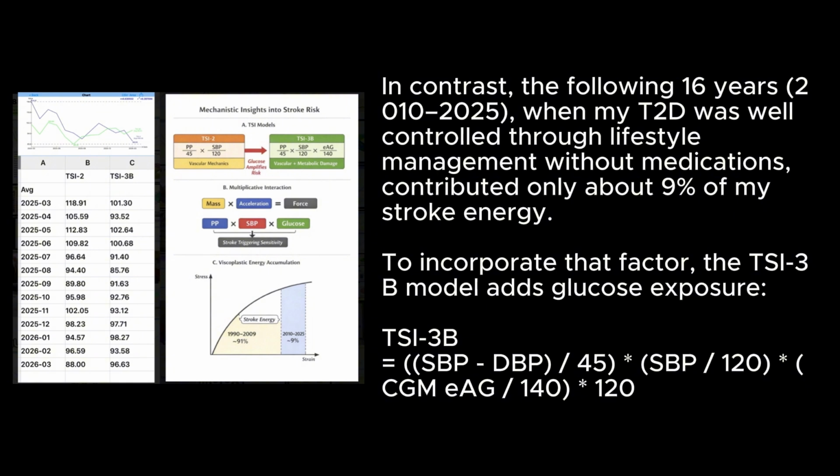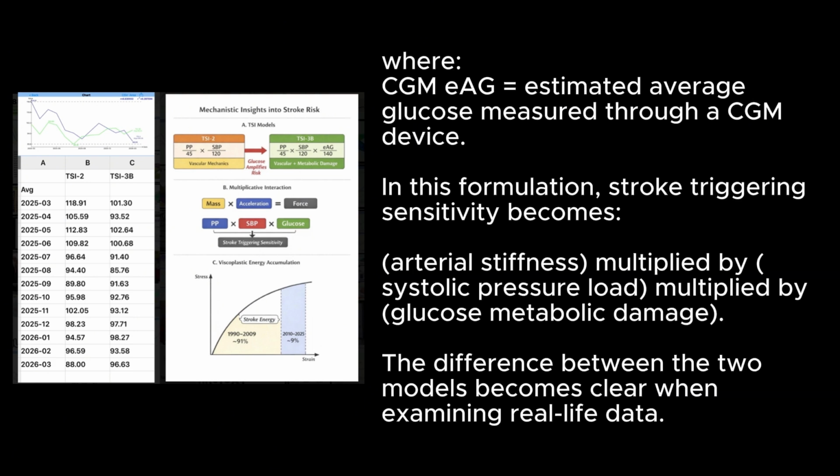To incorporate that factor, the TSI-3 model adds glucose exposure: TSI-3 equals (SBP minus DBP) over 45, times SBP over 120, times CGM over 140, times 120, where CGM equals estimated average glucose measured through a CGM device. In this formulation, stroke triggering sensitivity becomes arterial stiffness multiplied by systolic pressure load multiplied by glucose metabolic damage.